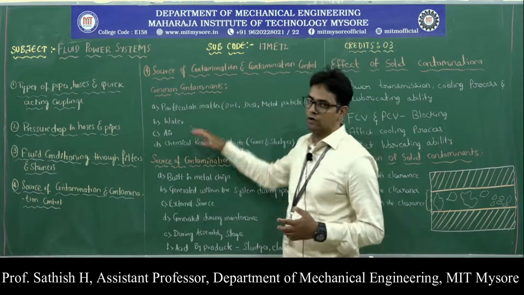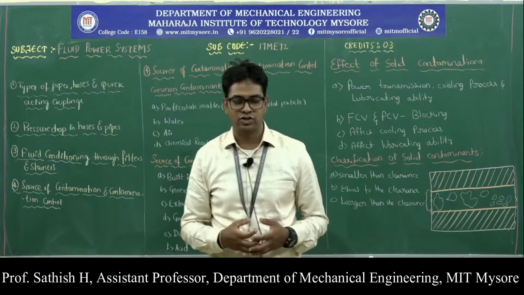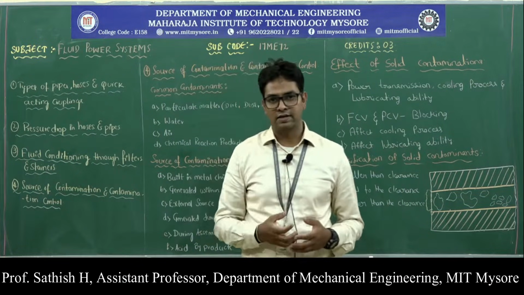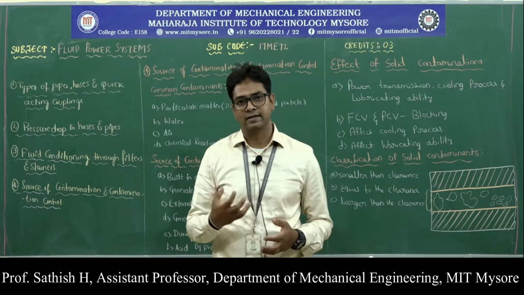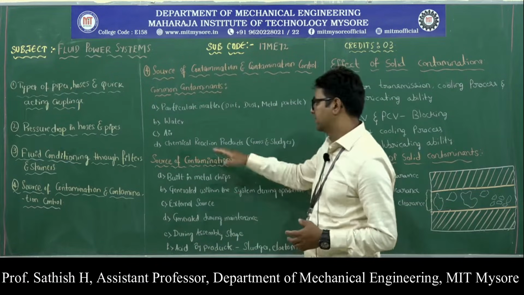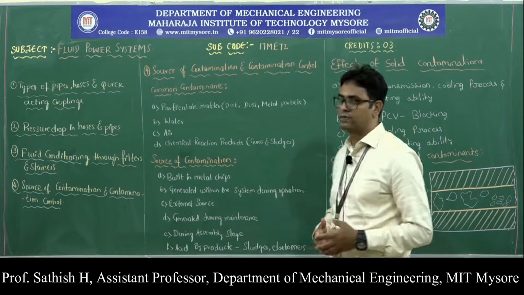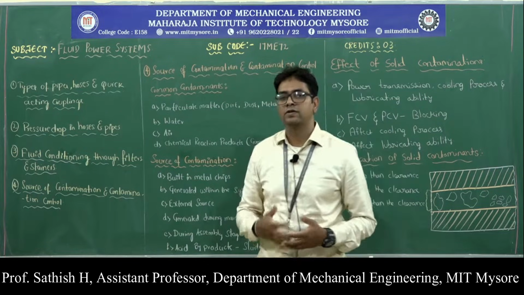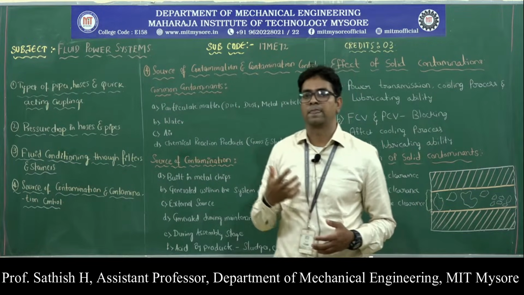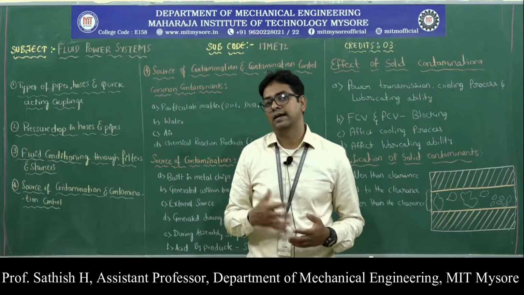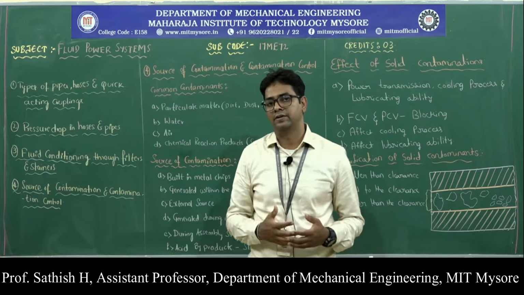And then air is also one more type of contaminant, because the air contains dirt as well as moisture that, when it comes in contact with metal surfaces, for example in the reservoir, will also result in rust or corrosion. The last contaminant is chemical reaction products, for example gums or sludges. So these are the various common types of contaminants that can be added to the hydraulic fluid, that will have an effect on the efficiency or the operation of a hydraulic system.